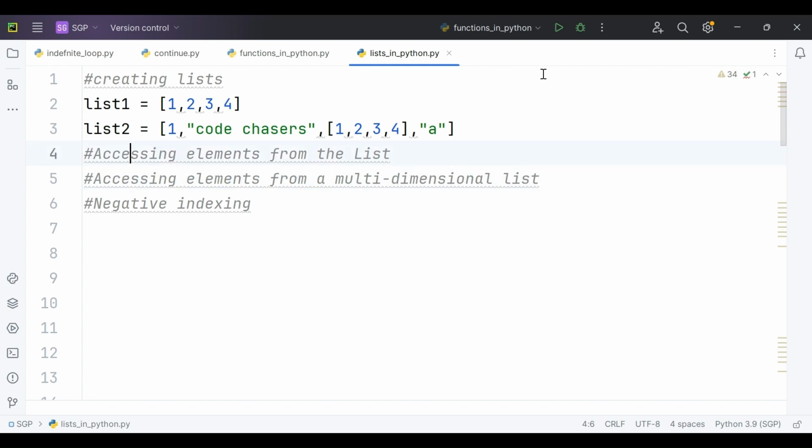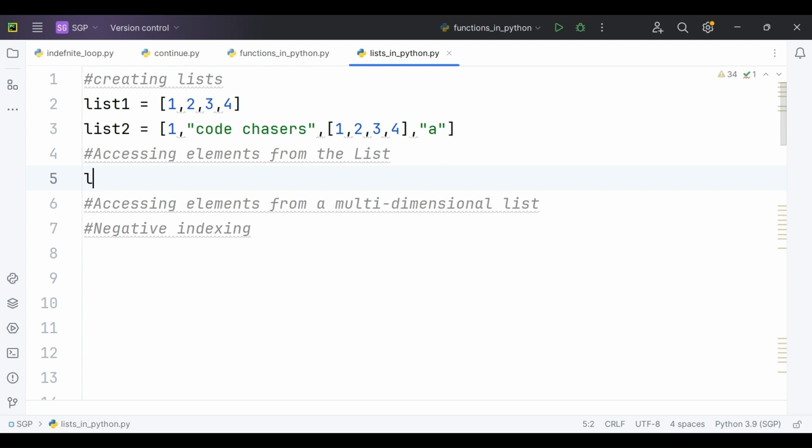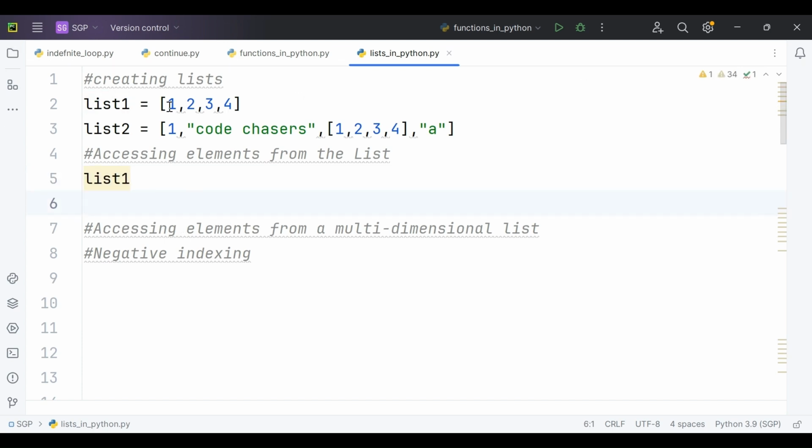Now let's see how we can access elements from a list. We will take the example of list1 itself. List1 contains elements 1, 2, 3, 4, right? Before accessing the elements from list1, we have to know the concept of indexing in Python.